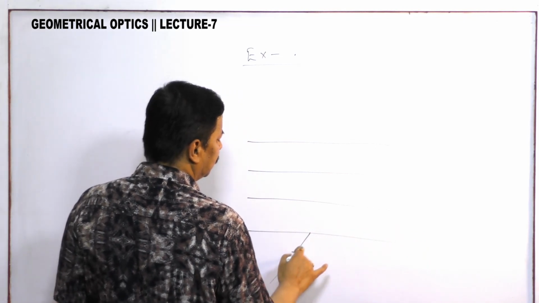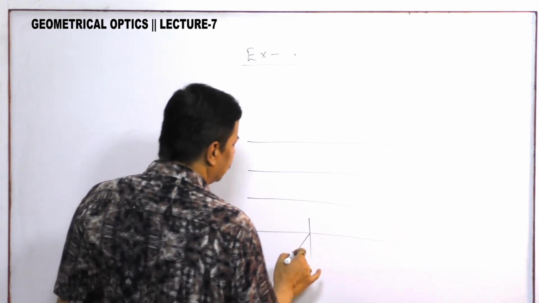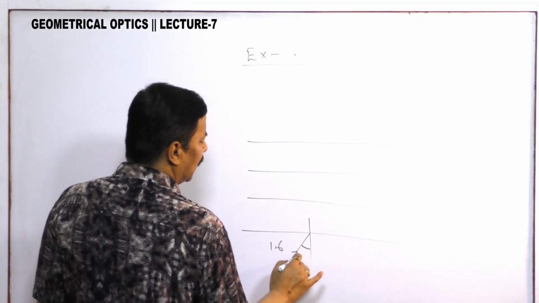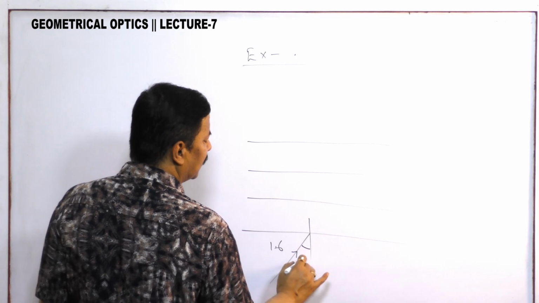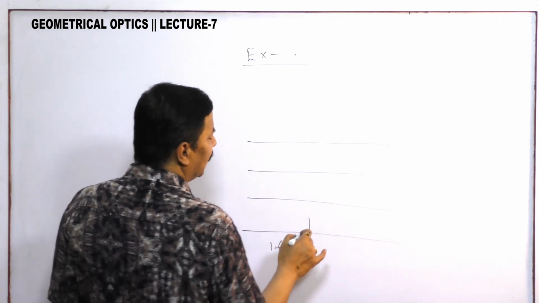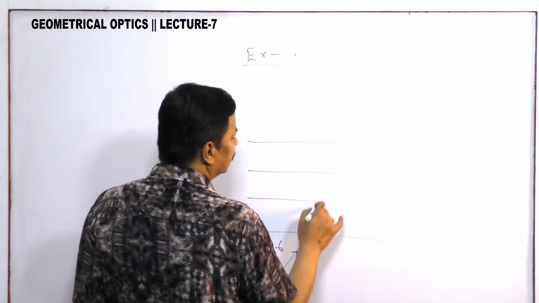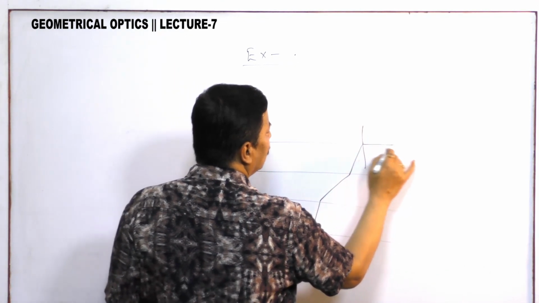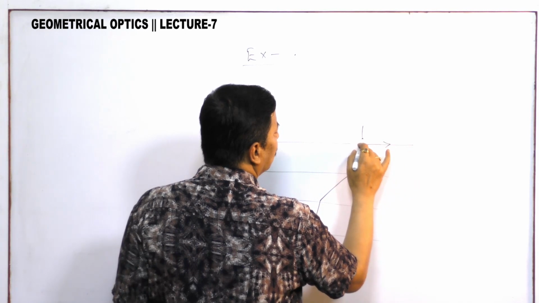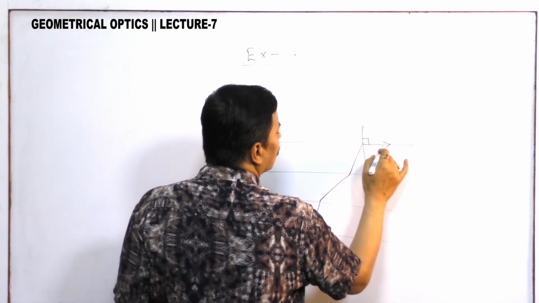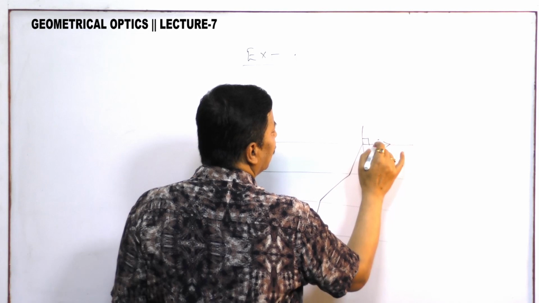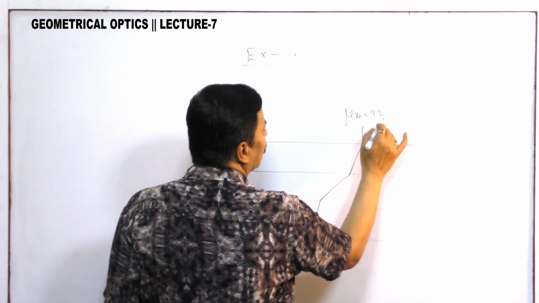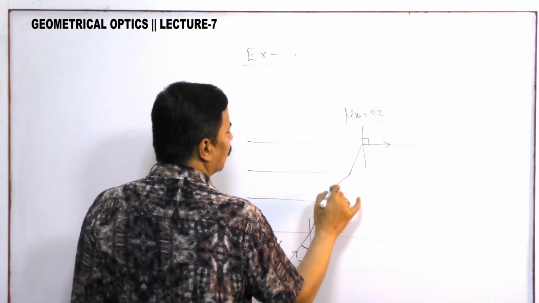Here the refractive index is given 1.6 and I is given 30 degrees, and the ray of light is passing through, and ultimately it becomes parallel to the last interface, and you have to find mu medium. This is the question.